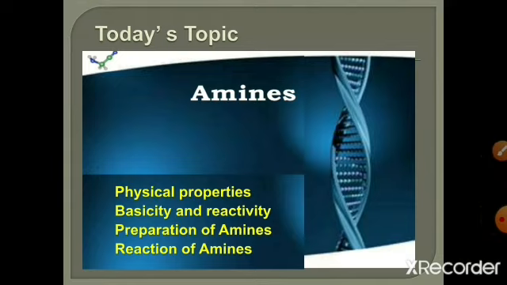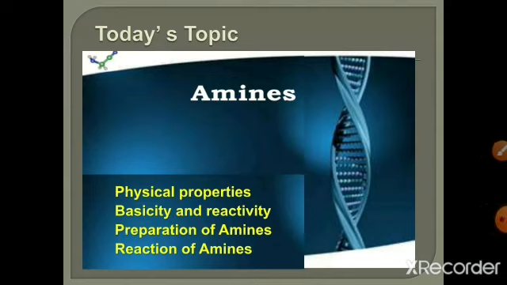Amines are the derivatives of ammonia, in which one of the hydrogens is replaced with an alkyl or aryl group. Depending upon the replacement of these alkyl groups, amines are classified as primary amines, secondary amines and tertiary amines. We have already discussed all these amines in our previous lecture.